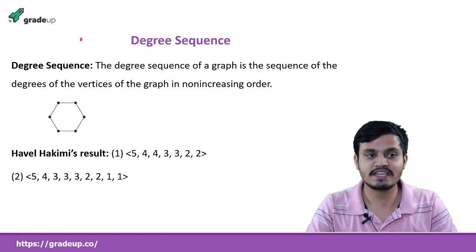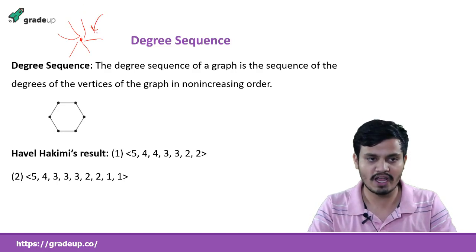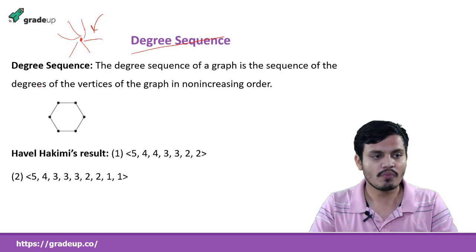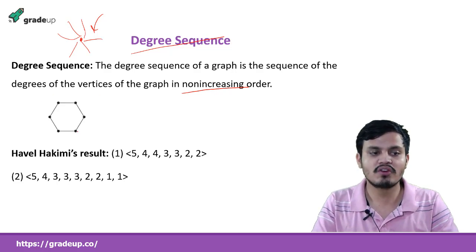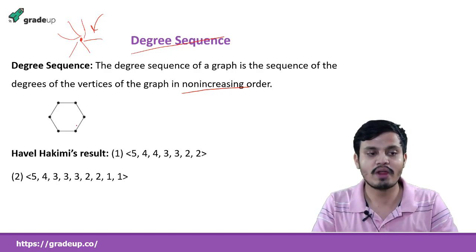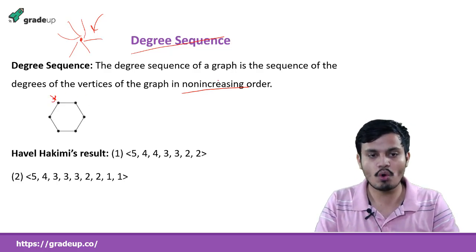Before that you must know what is degree. What is degree? In an undirected graph, the degree of a vertex is the number of edges incident on that vertex. And what is degree sequence? The degree sequence of a graph is the sequence of the degrees of the vertices in non-increasing order. So for example, if we have to give the degree sequence of this graph, how can we give it? We just write the degree of each vertex in non-increasing order.